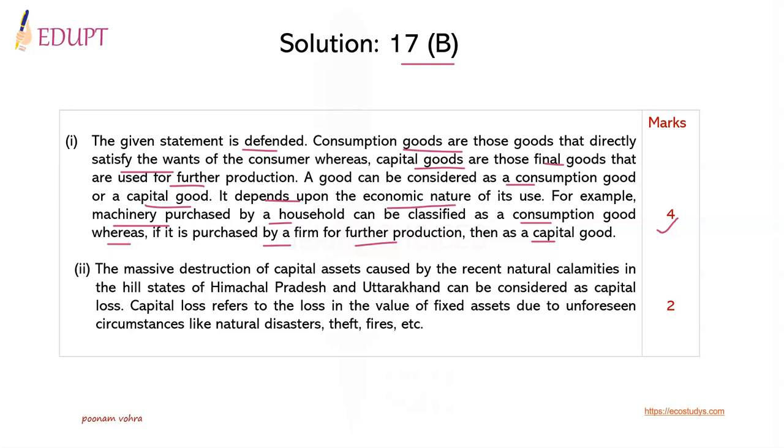The second part of the question is that the massive destruction of capital assets caused by the recent natural calamity in the hill states of Himachal Pradesh and Uttarakhand can be considered as capital loss. Capital loss refers to the loss in the value of fixed assets due to unforeseen circumstances like natural disaster, theft, fires, etc. So identification and its explanation make it viable for 2 marks.